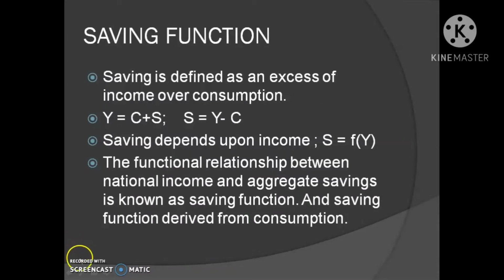This saving function is derived from the consumption function, because both consumption and saving are functions of income.